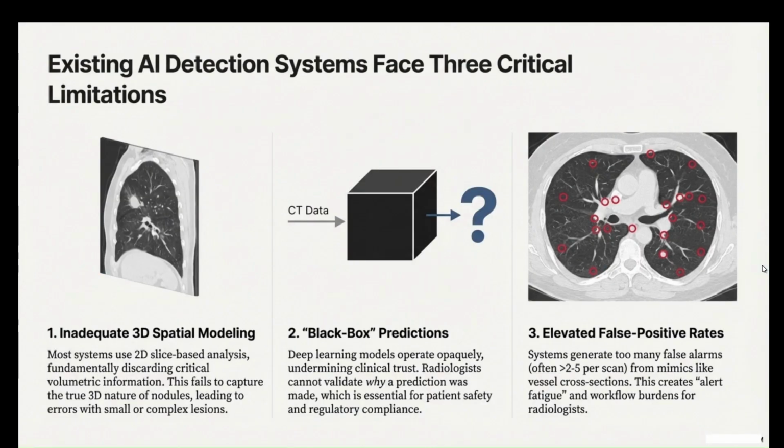And the existing detection systems face three crucial limitations, which are 3D modeling. The traditional models use 2D slicing, but in this study we will focus on 3D modeling to detect the cancer. The other limitation is the black box.